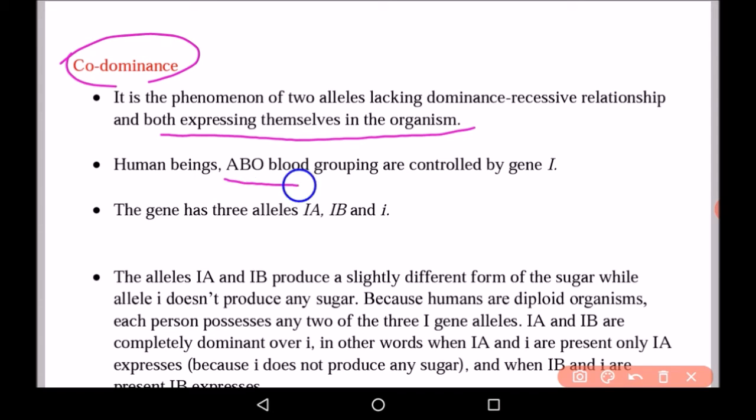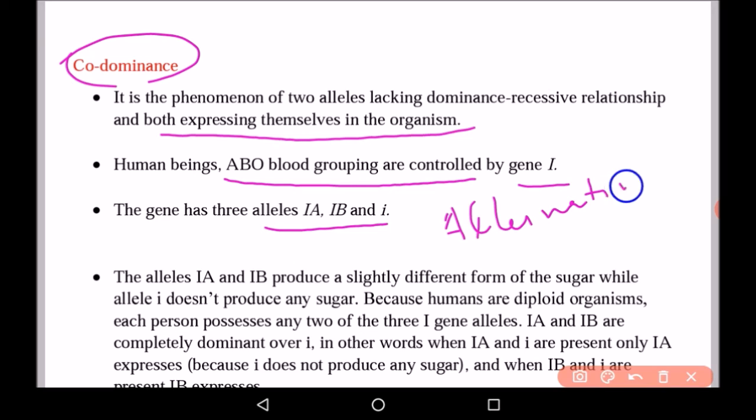The best example is ABO blood grouping, which is controlled by gene I. The gene has three alleles, that is IA, IB and i. And alleles, as we have discussed earlier, are alternative forms of a gene. The alleles IA and IB produce slightly different forms of sugars, while allele i does not produce any sugar.